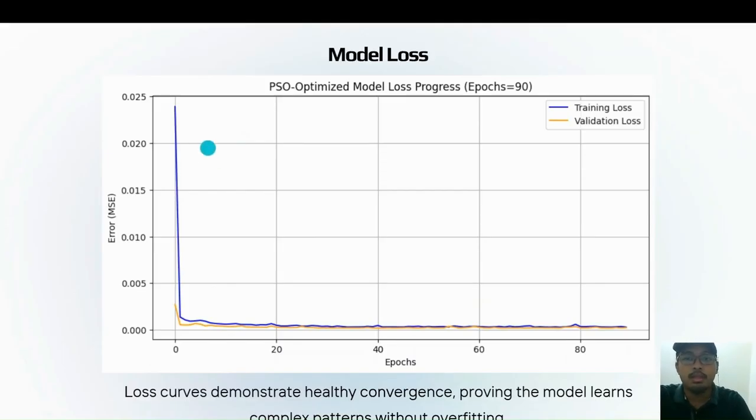So our concern is, did our model overfit? Did it memorize the data? To investigate that, we have to look at the training loss versus validation loss.